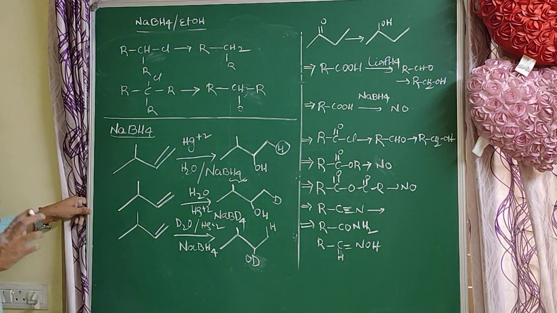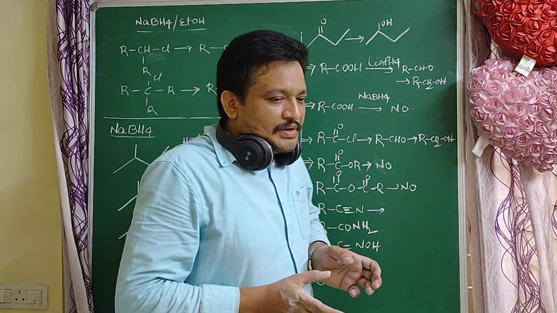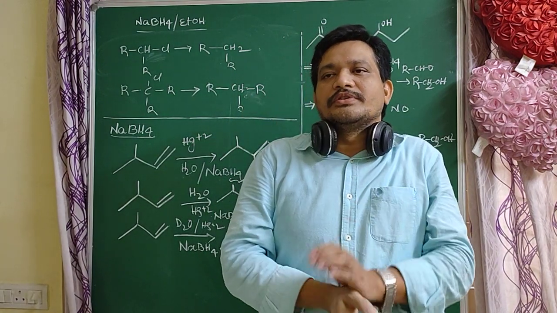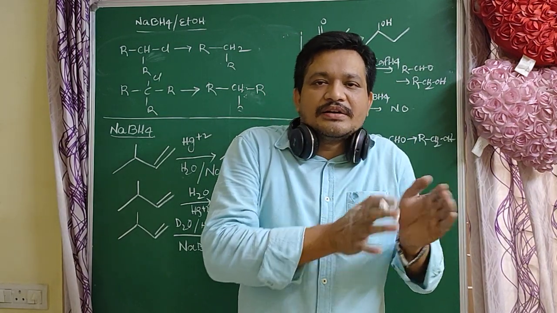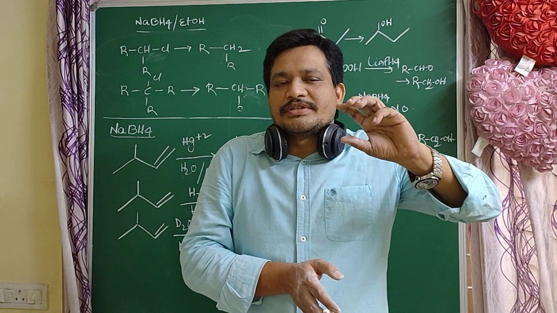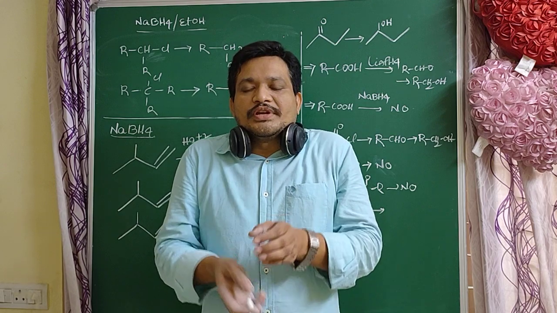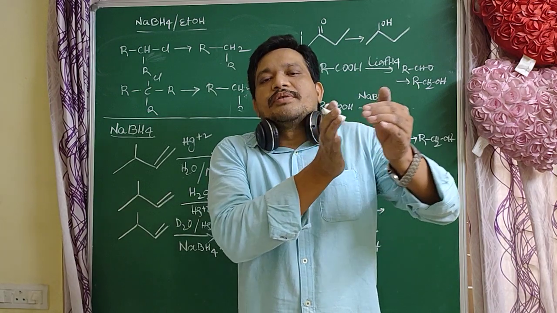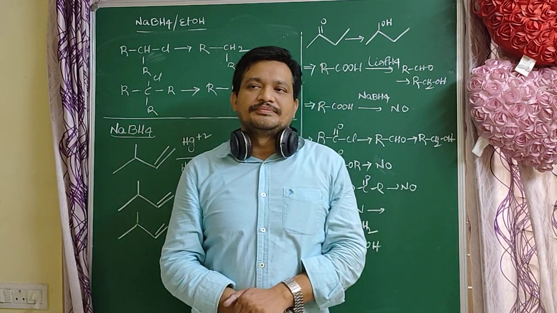So this is the use of NaBH4. NaBH4 is a selective reducing agent. There are very few areas of use of NaBH4. Aldehydes are converted to primary alcohols, ketones are converted to secondary alcohols, acid halides are converted to primary alcohols. First they convert to aldehydes, after that they convert to primary alcohols. So in presence of lithium or aluminum salts, the esters also reduce to primary alcohols. First they convert to aldehydes, next to primary alcohols.